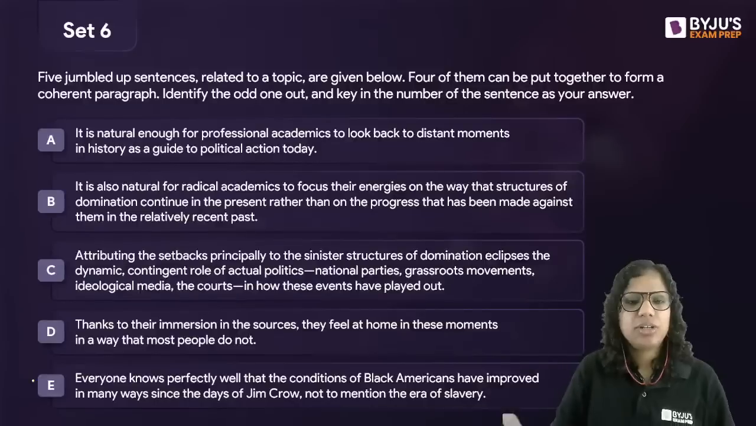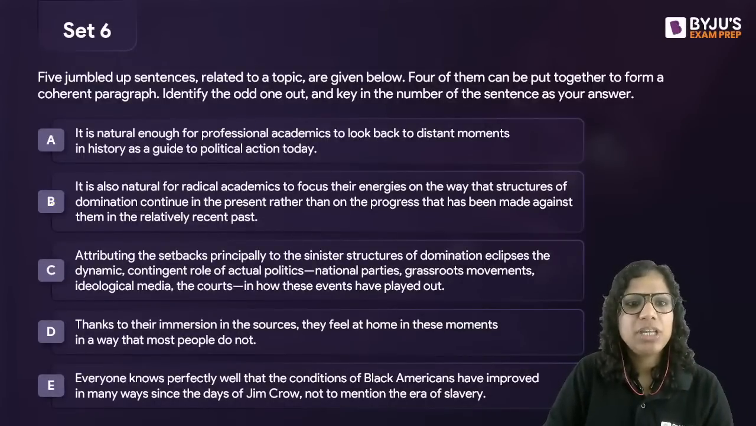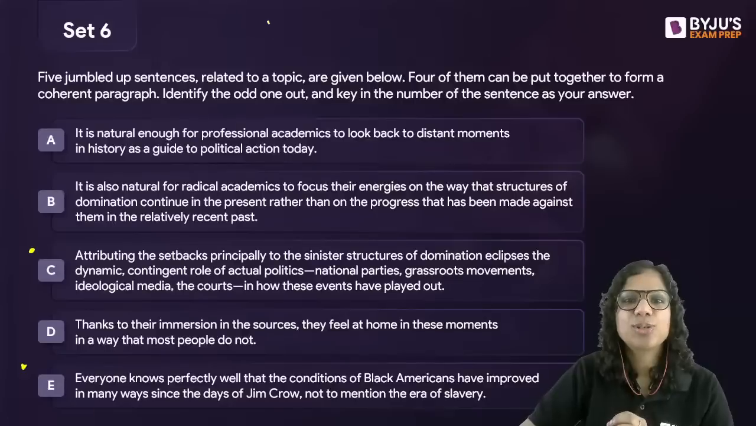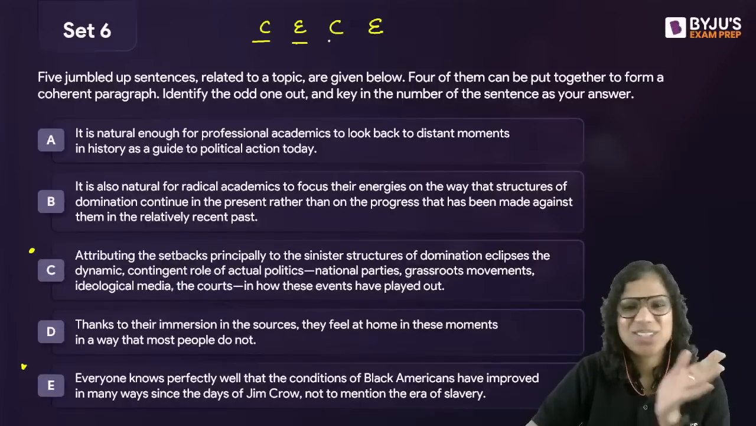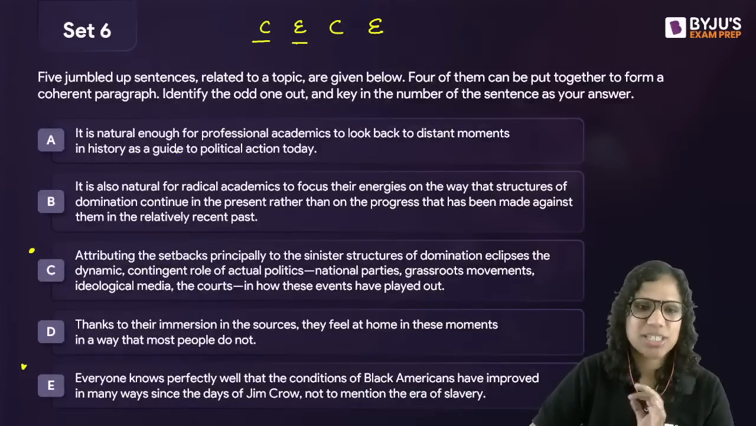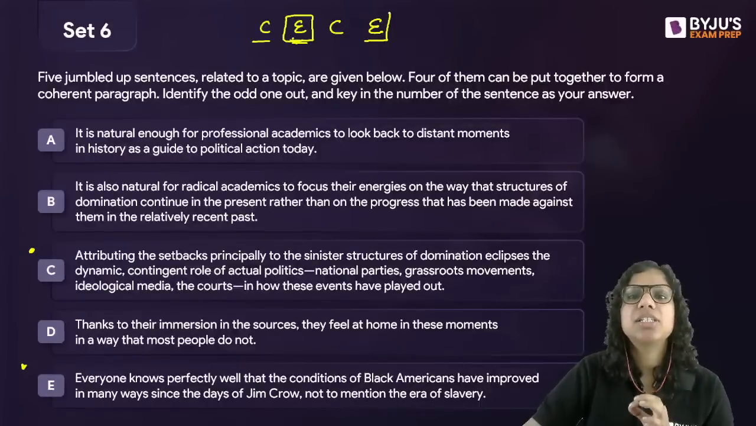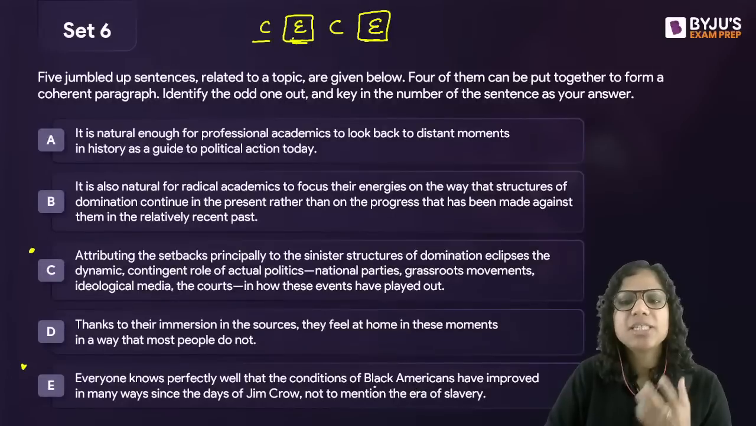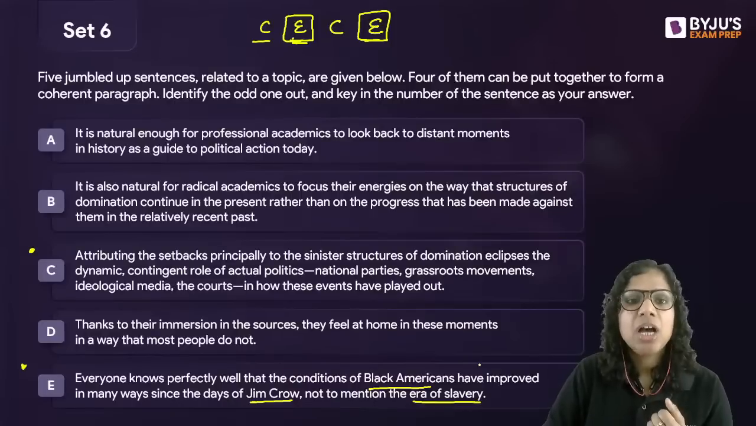So I understand that the moment you read this parajumble, you realize that while A, B, and D make sense, it is either C or E that is the odd one out. Because in the chat box also, the first response said C, then one said E, then again C, then again E. So I could see that C versus E going on in the chat box. Now, a lot of you then said E, and I totally understand your marking E because E talks about a very specific instance, that of Black Americans, that of Jim Crow, that of the era of slavery. But if you see, this example is related to B.